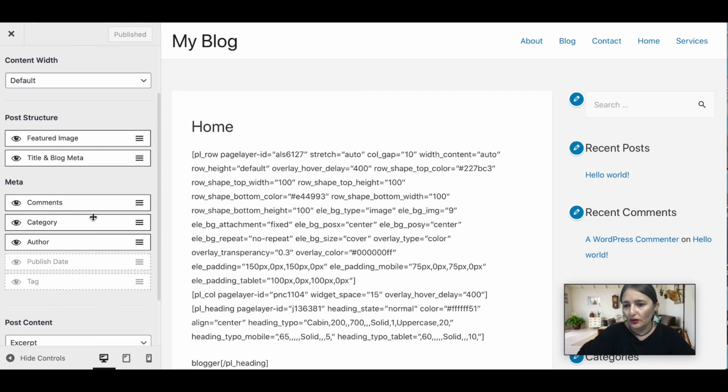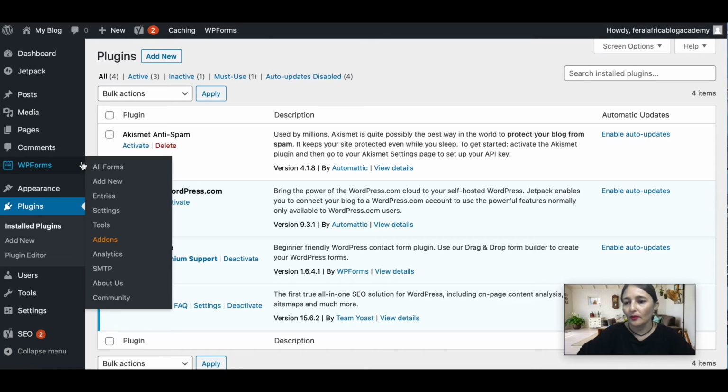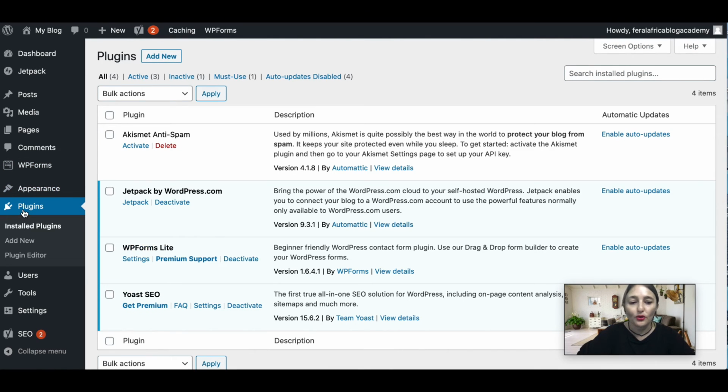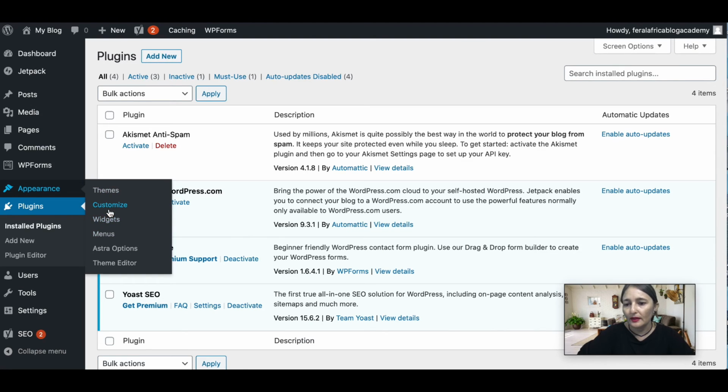And then you've got your blog. You can decide how you want the structure of your blog to look. I'm not going to go through all of this, but you are able to basically personalize your blog with the customize option.